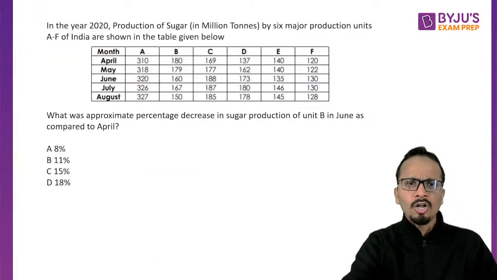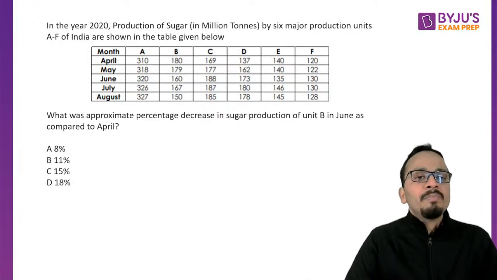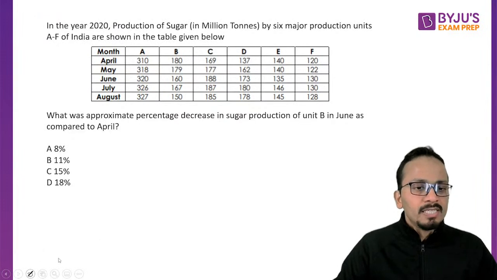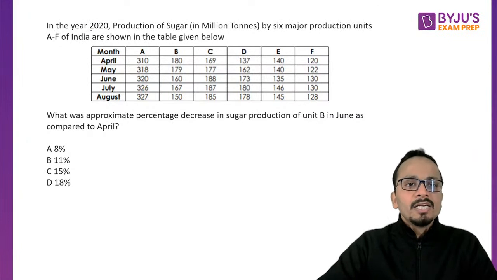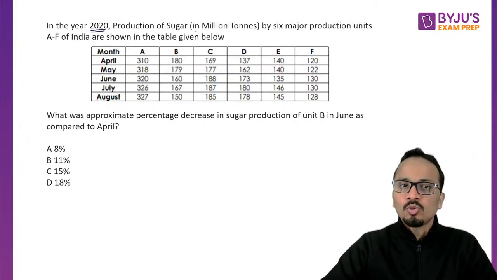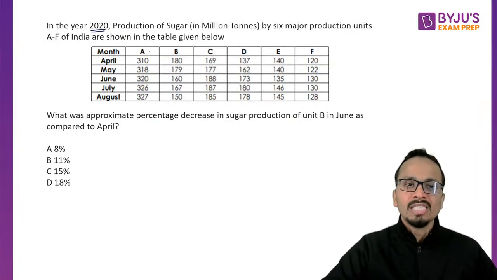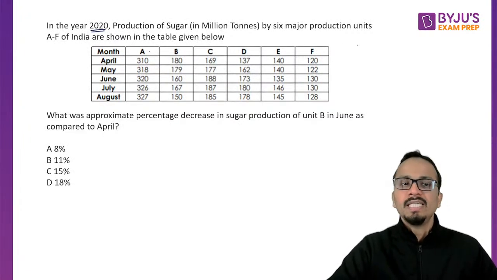Okay. All right. Now let's have a look at the only 2 questions of data interpretation that came in this paper. Only 2 questions of DI. They both were independent questions. So the question is, in the year 2020, the production of sugar in million tons by 6 major production units, A, B, C, D, E, F of India are shown in the table. So for the year 2020, they have given the data for the months of April, May, June, July, August for A, B, C, D, E, F.